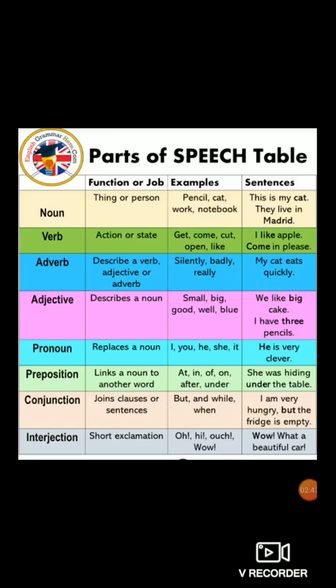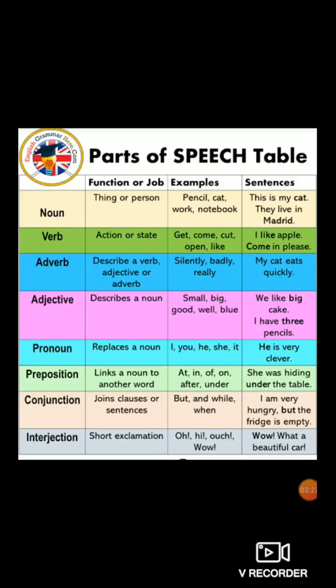Next, pronoun, the easiest. Pronouns replace a noun. Pronoun means what? It is used in the place of a noun. I, you, he, she, it are examples of pronouns. He is very clever. So here instead of a noun I have used a pronoun. For example, if I say Ram is very clever, Ram is a noun. But in spite of Ram, I have used he. He is nothing but a pronoun. So he replaces a noun.